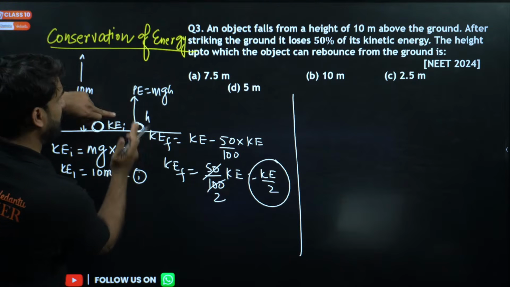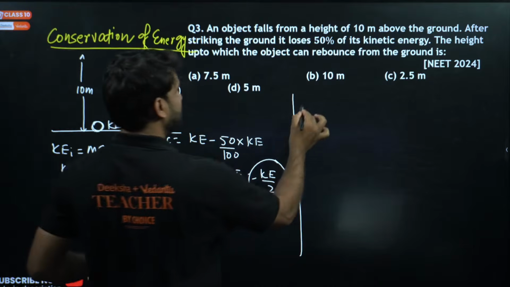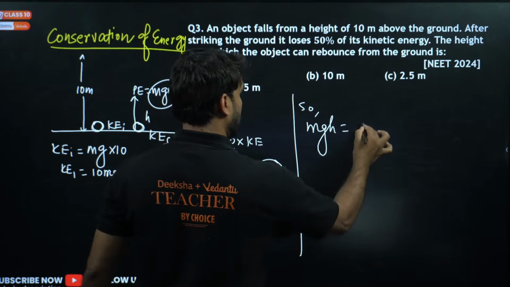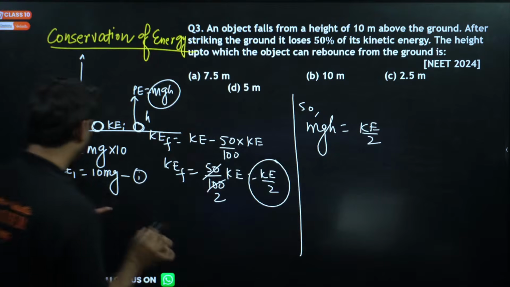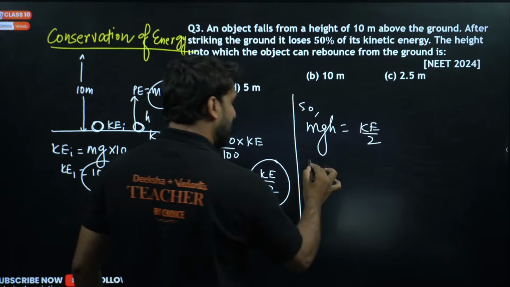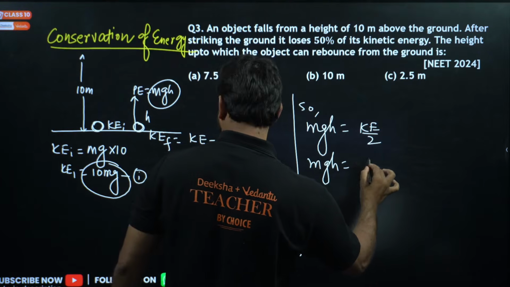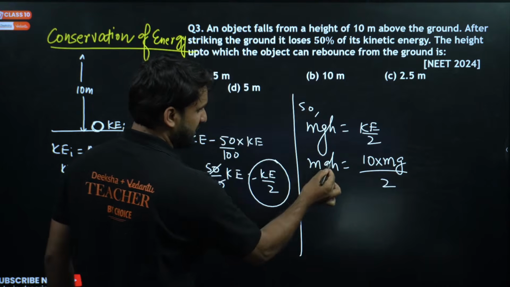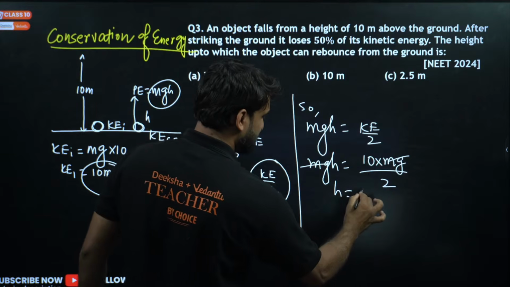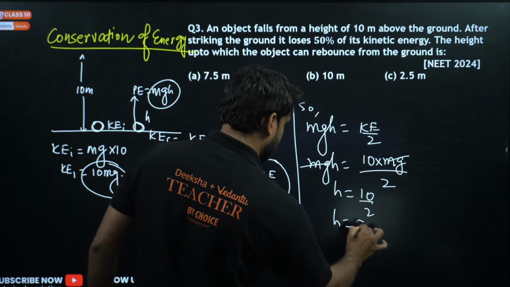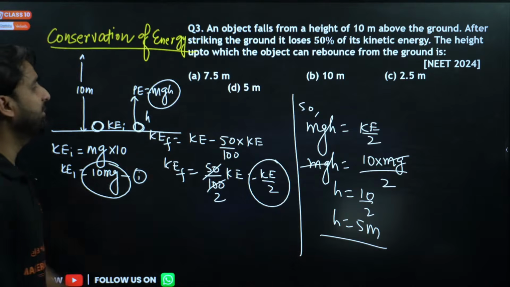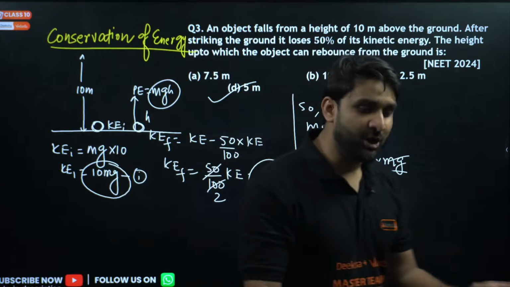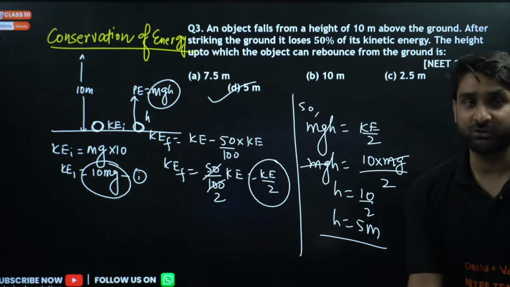This kinetic energy KE by 2 is changing into potential energy. So applying conservation of energy, we can write mgh is equal to KE by 2, and we already have KE is equal to 10 mg. So mgh is equal to 10 mg divided by 2. mg will cancel with mg, so h is equal to 10 by 2, which is equal to 5 meters. Option number D will be the correct answer. Congratulations to all the aspirants who responded option number D for this question.